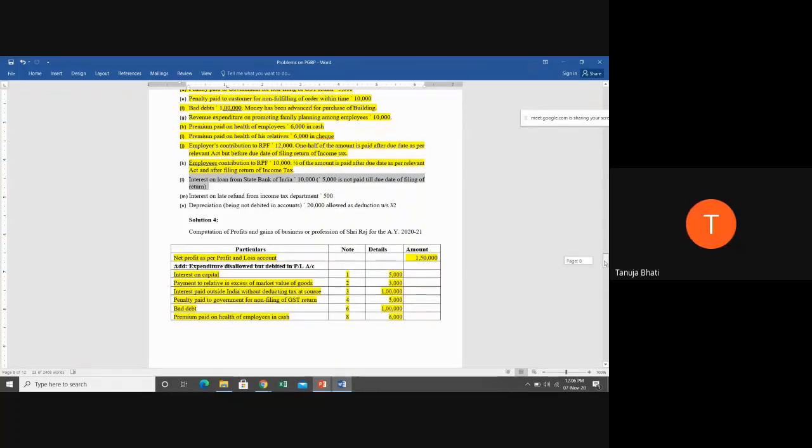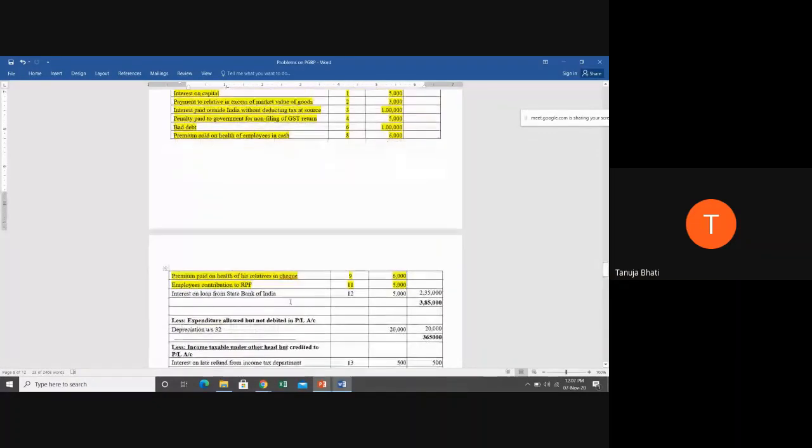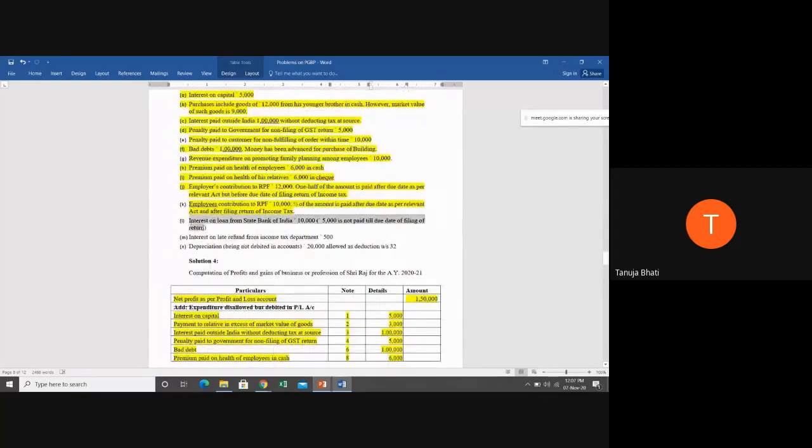Half will be disallowed because half the amount is not yet paid, and interest on loan, let it be from any scheduled bank, will be allowed only and only if you make the payment of it before the due date of filing the return. Payment means either cash basis, cheque basis, whatever basis. Simply without making the payment, if you're showing that expenditure, you will not get the benefit of it. So 5,000 rupees interest on loan from SBI will be added back because it is not paid within the due date of filing the return of income tax.